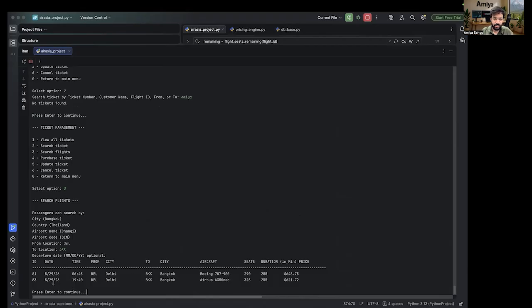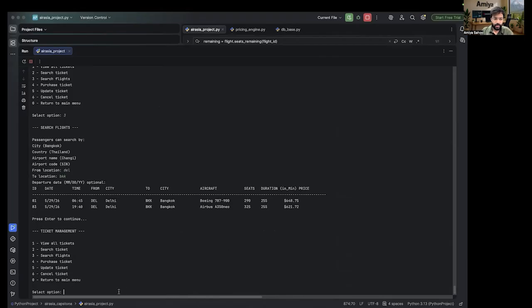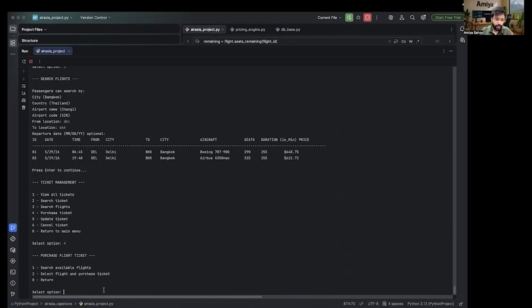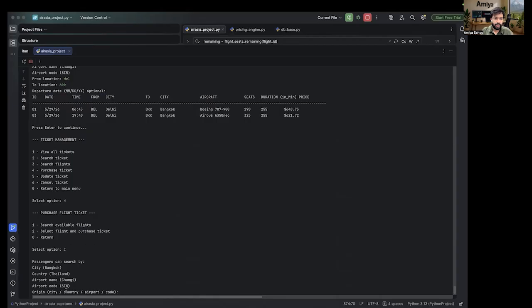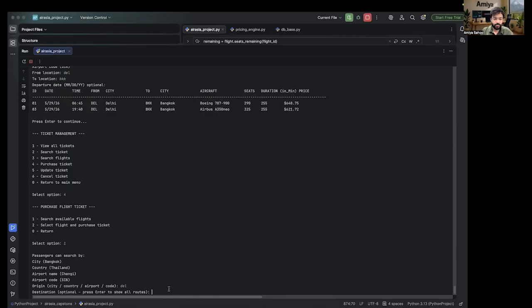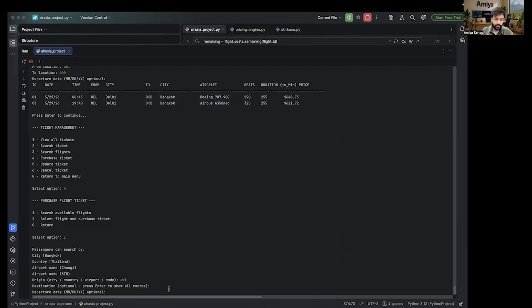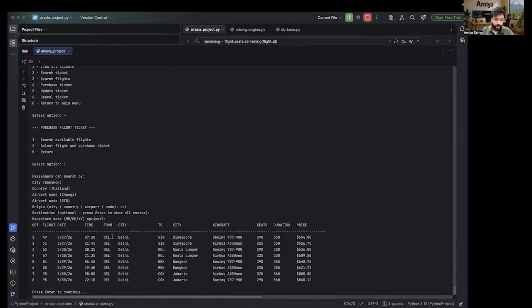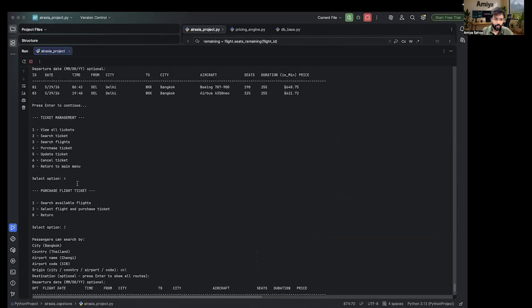There are 2 flights on the 29th. So these are the options. Next, go to purchase ticket. Again, if anyone is coming to purchase a ticket, they first need to see what the flight options are. Let's do the same thing as above, searching available flights from Delhi to Bangkok. Let's put Delhi first as the origin station, and leave the destination blank to see what it says. Departure time is optional. Yes, we have all these flights originating from Delhi, and you can see flights 81 and 83 are popping up here as well.